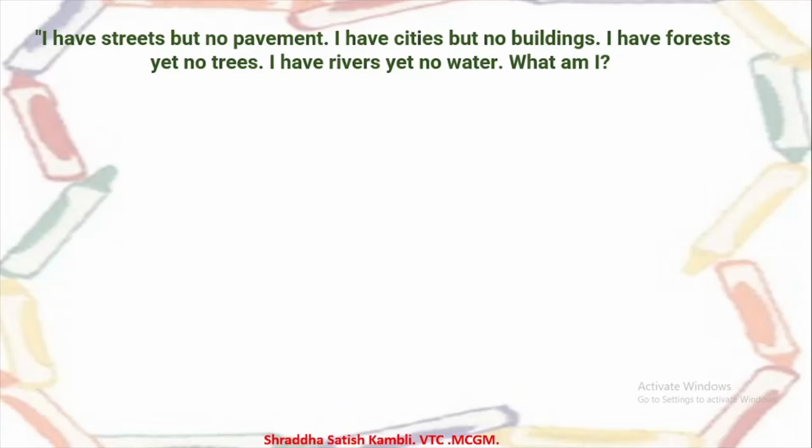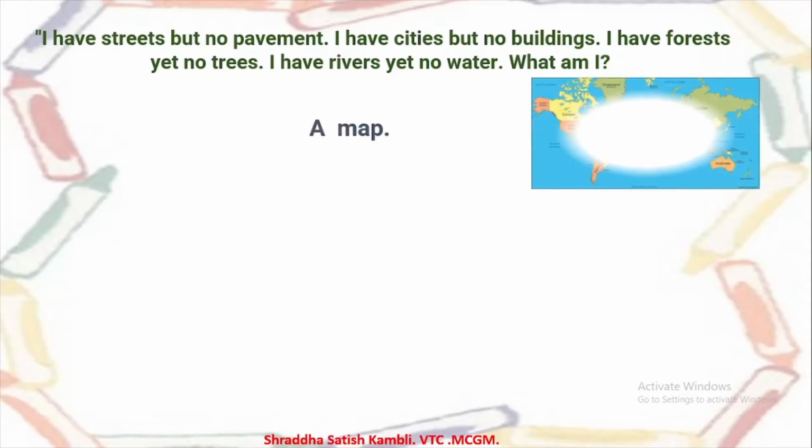So that means there is some hidden veiled meaning here. What am I? So what is it? It is a map, because on a map you will find streets, you will find cities, you will find forests, you will find rivers, but will you find water on the map? No. Will you find pavements on the map? Will you find trees on the map? No. So that is the answer, a map.